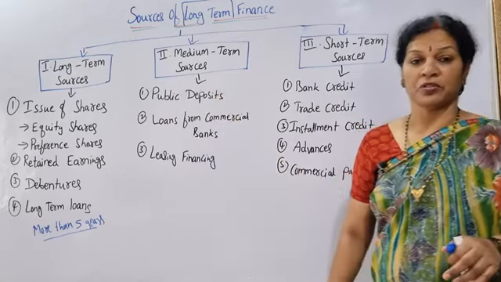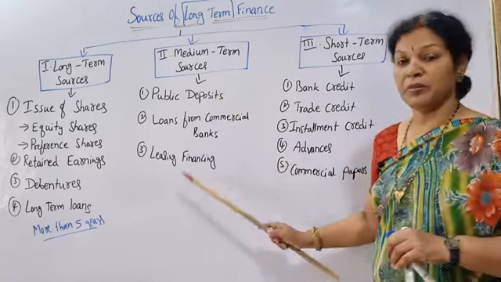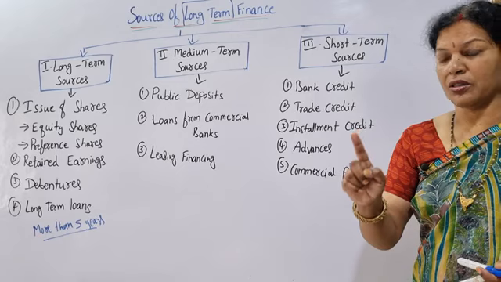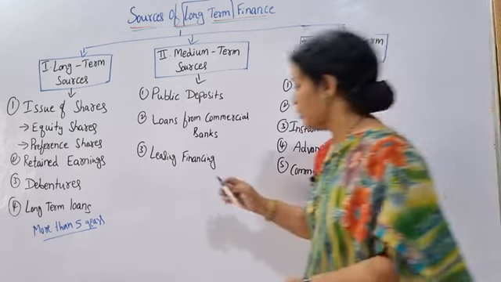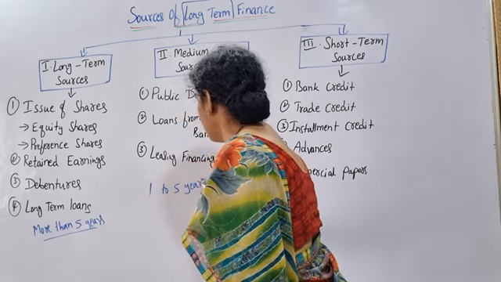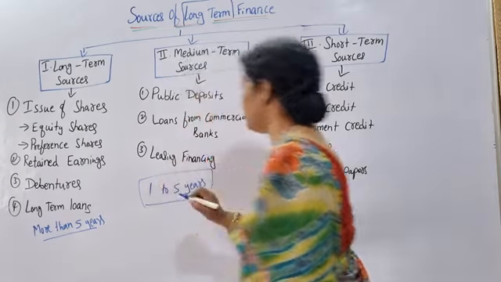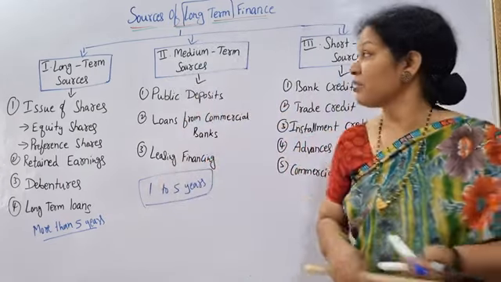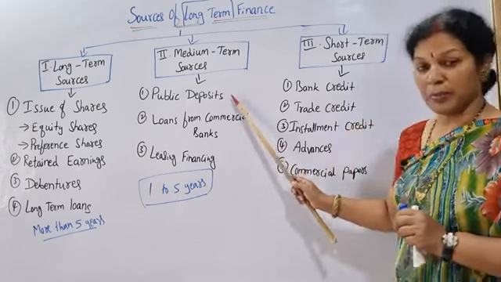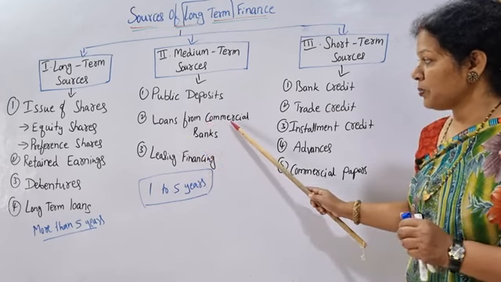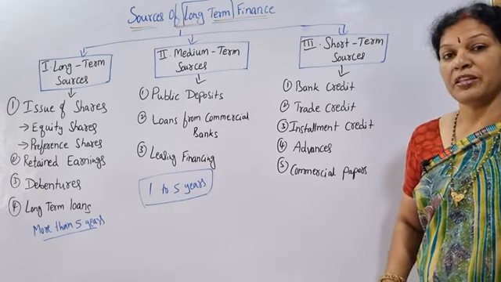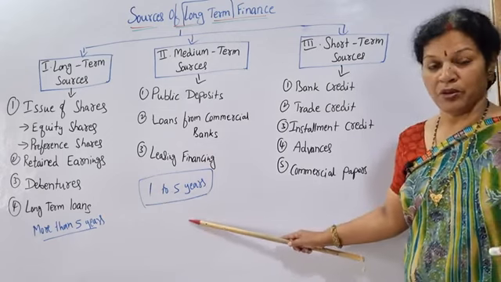The second one is medium-term sources. What is the period? The period is more than 1 year and up to 5 years. Investment of 1 to 5 years, more than 1 year and below 5 years, we call medium-term sources. What are the medium-term sources? Public deposits, loans from commercial banks, and also leasing finance. These three we can call medium-term sources, that is, 1 to 5 years.